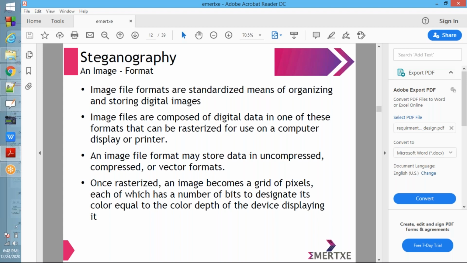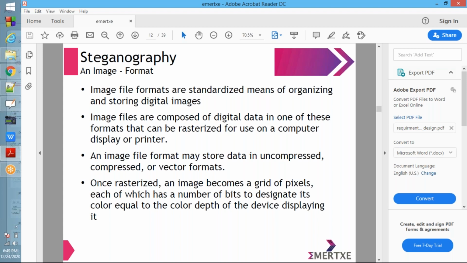Okay, it will be converted or expanded to be seen on the screen or printed on the printer. That is what rasterized means. An image file format may store data in uncompressed, compressed, or vector format.